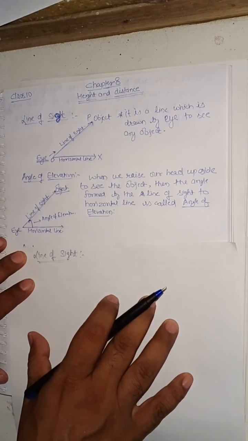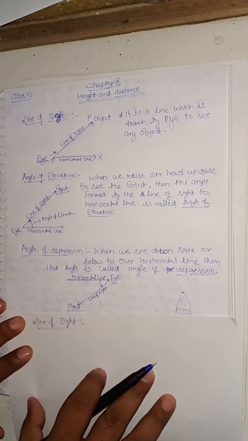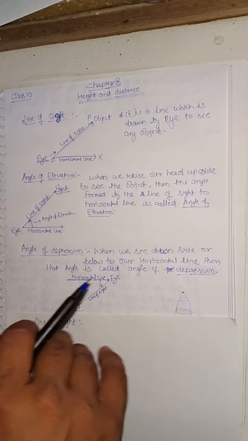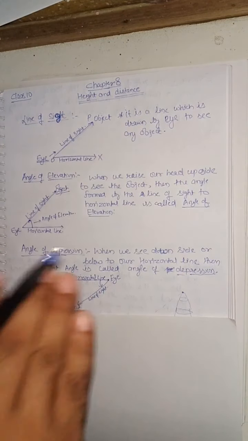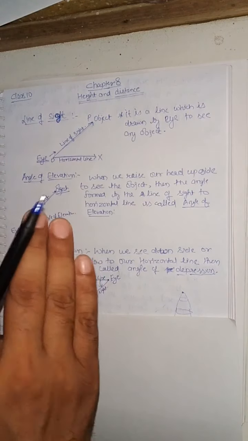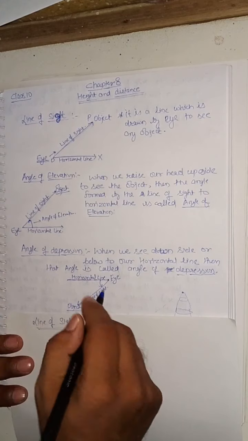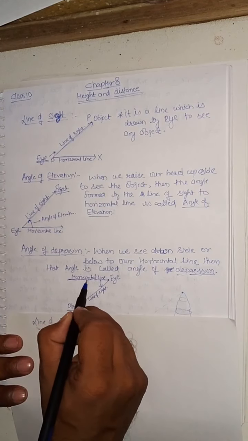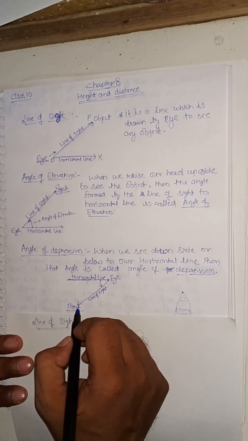Our next term is angle of depression. This is just opposite to the angle of elevation. If we see any object and we move our head in the downside, then that angle which is formed in the downside from the horizontal line, that angle will be called an angle of depression. Like here, this is our horizontal line and we are going to see the downside of the horizontal line.